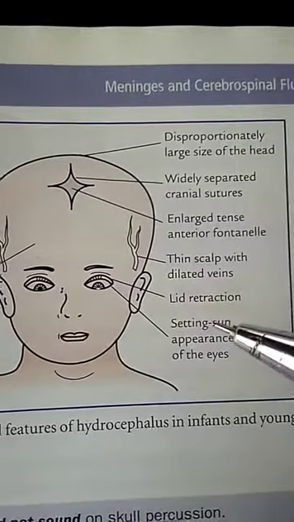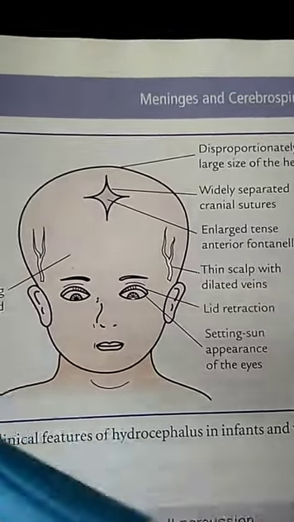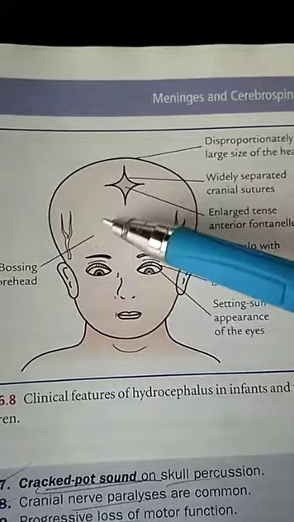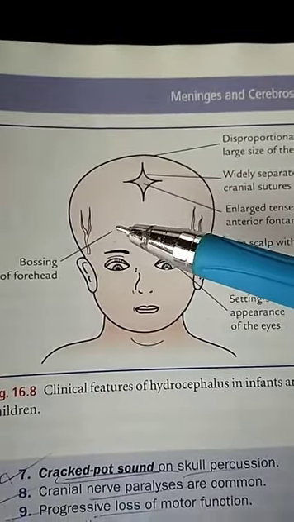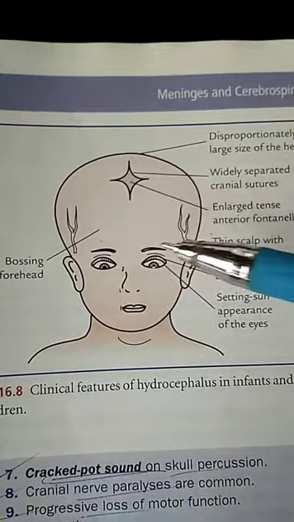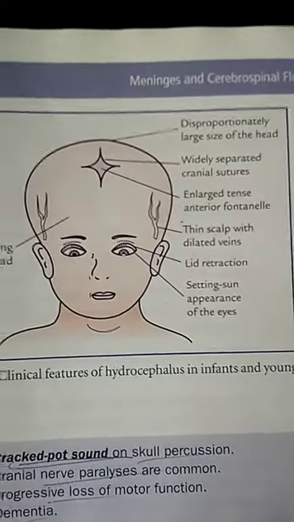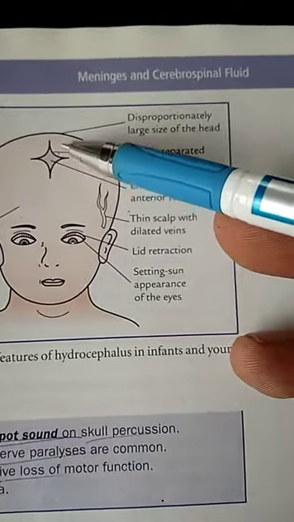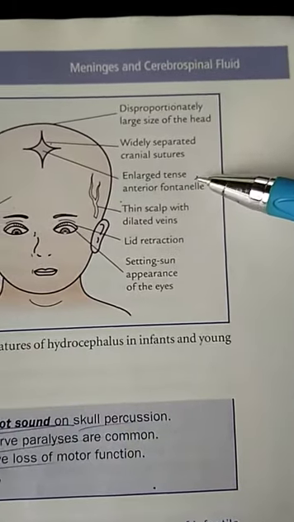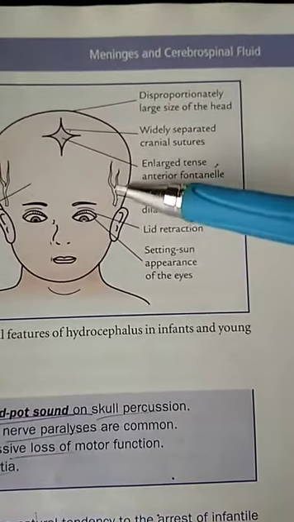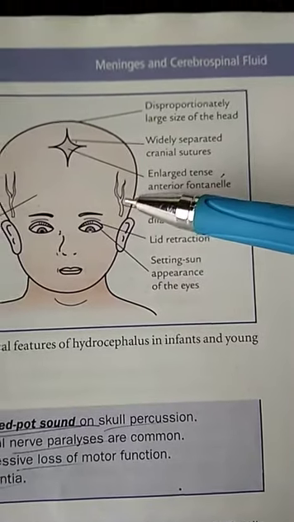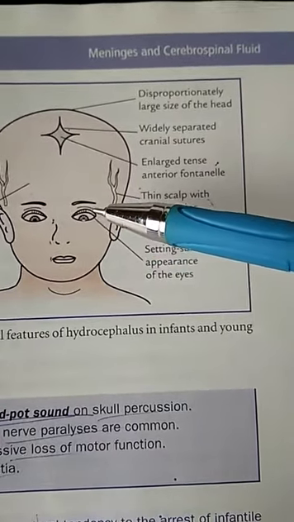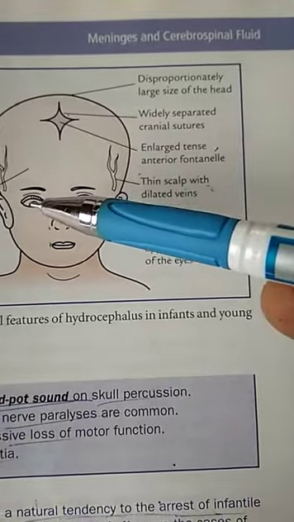The clinical features of hydrocephalus include increase in skull circumference. Second thing is bossing of forehead, meaning abnormal protuberance, most commonly occurring in the frontal bones of the forehead. The third feature is widely separated sutures. The fourth one is enlarged and tense anterior fontanelle. Fifth one, thin scalp with dilated scalp veins. The sixth one, the eyes look downwards, which gives the typical setting sun appearance.